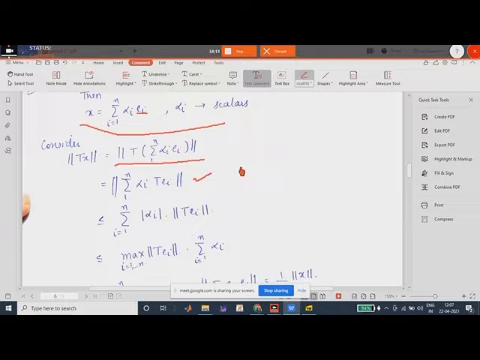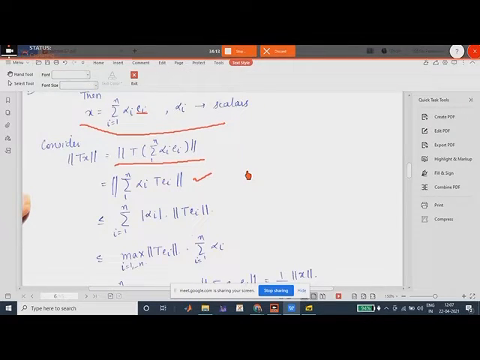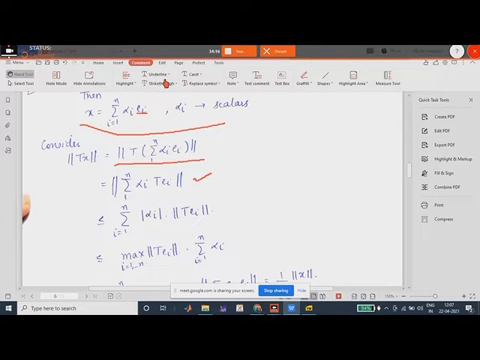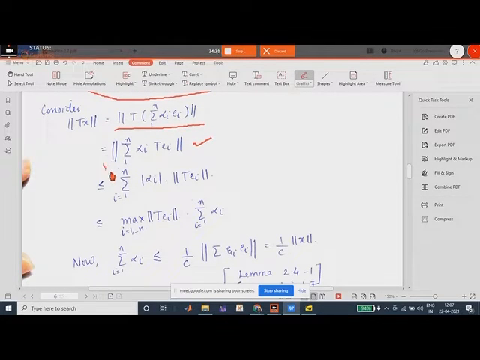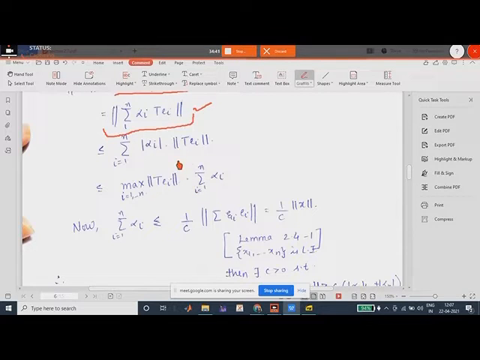The reason being T is a linear operator. So now this can be written as the norm of the summation, with the modulus of alpha i when we take the scalar outside. We use the triangular inequality of the norm, so this is less than or equal to summation modulus of alpha i into norm of T ei, for i equals 1 to n.